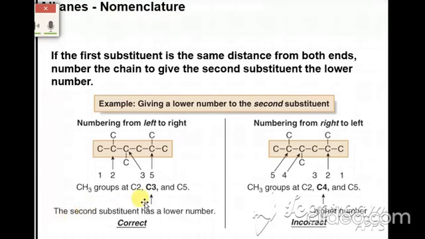Here is the correct form. For example, CH3 group at C2, C3 and C5. Here is the CH3 group at C2, C4, 5. The numbers increase here. That should be considered 2, 3, 5, not 2, 4, 5. These are higher. So give the lower number to the second substituent. The first substituents are on the same sides. Now consider the second one and give the lowest number to it.